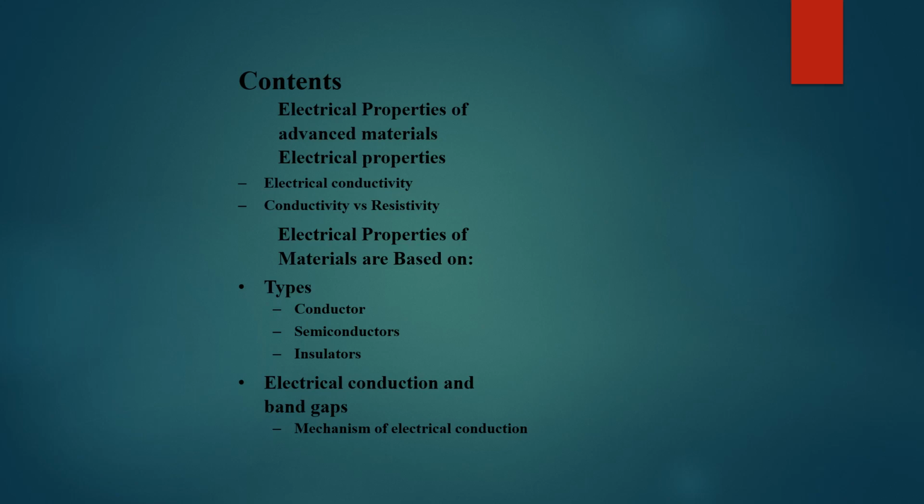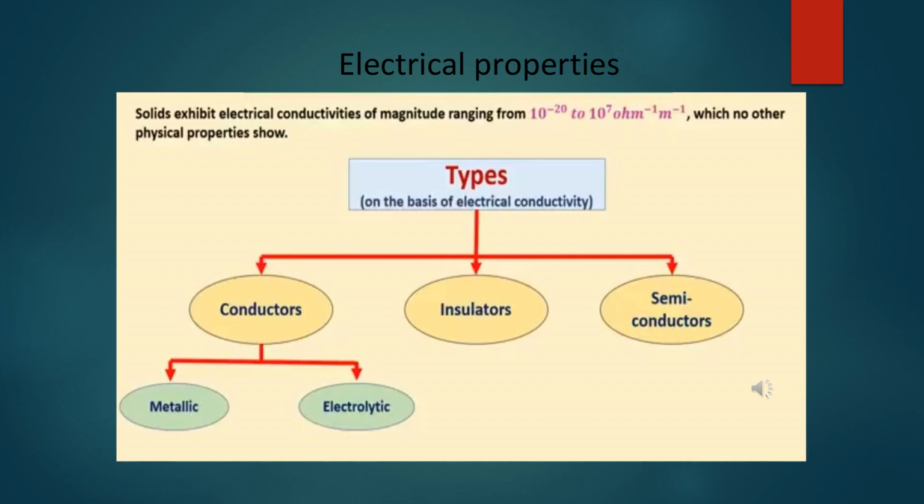The contents we have to study today are electrical properties of advanced materials, electrical conductivity, conductivity versus resistivity, electrical properties of materials based on types of materials. Materials are conductors, semiconductors, insulators. Electrical conduction and band gaps. Mechanism of electrical conduction. First of all, we will learn about electrical properties.